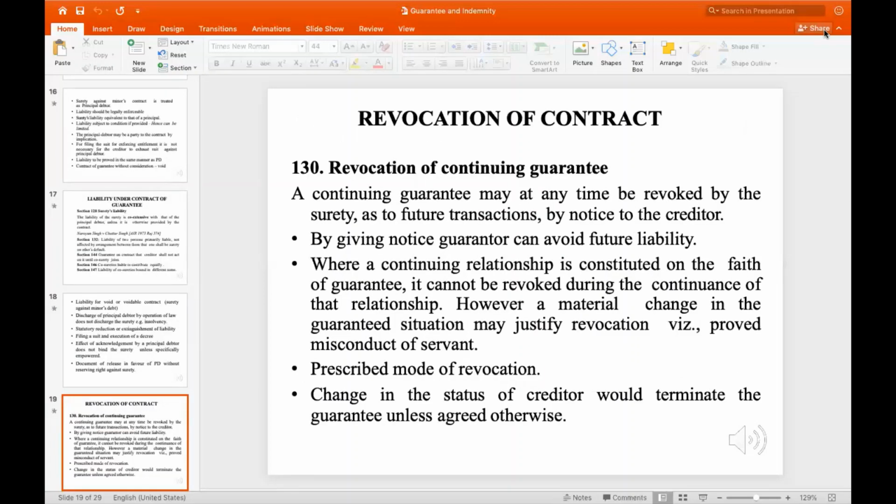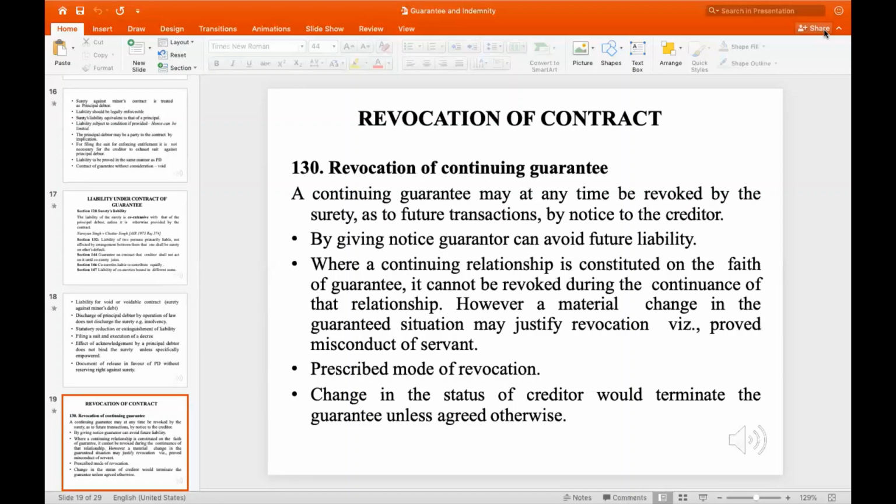Now, revocation of a contract of guarantee, or of a contract of continuing guarantee. A continuing guarantee may at any time be revoked by the surety as to future transactions by notice to the creditor, so that the guarantor can avoid future liabilities.